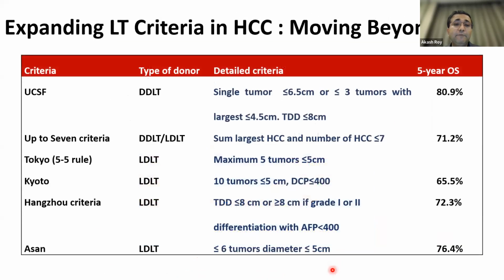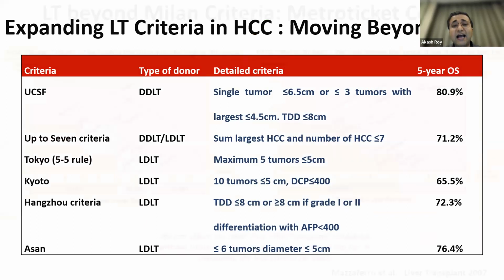But we are greedy people. We want to do more and more larger tumors for transplant. So there are multiple criteria that have come up, which are larger than the Milan criteria, like the UCSF criteria, where you go up to 6.5 centimeters, or 3 tumors, the largest less than 4.5 centimeters.